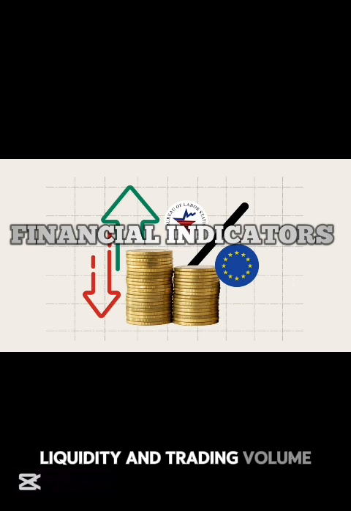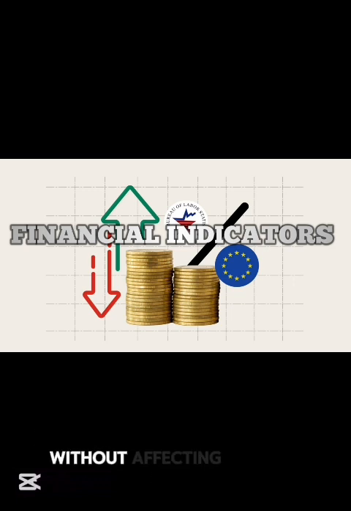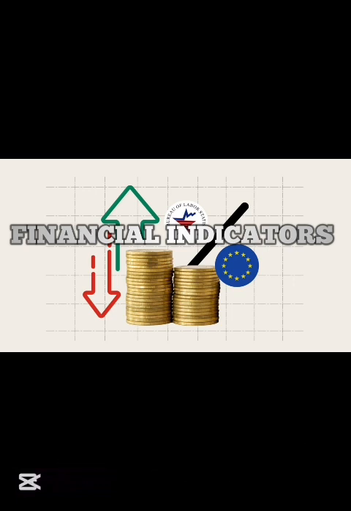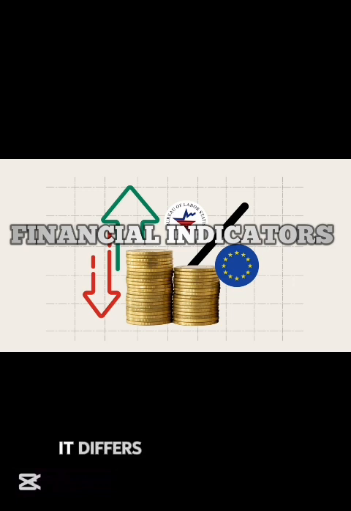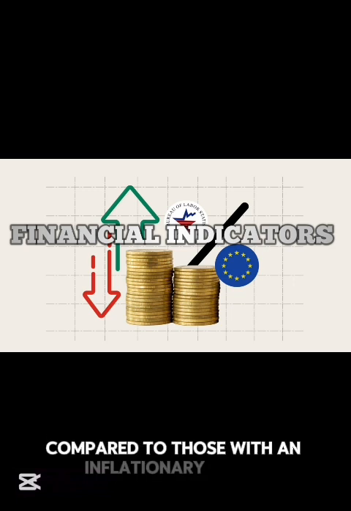Liquidity and trading volume. Liquidity refers to how easily an asset can be bought or sold without affecting its price. A higher trading volume indicates better liquidity, reducing price fluctuations. A lack of liquidity can lead to price manipulation and increased volatility. Circulating supply. This metric represents the total number of tokens available in the market. It differs from the total supply and fluctuates based on token emissions or burns. Projects with a fixed supply may have different value propositions compared to those with an inflationary model.